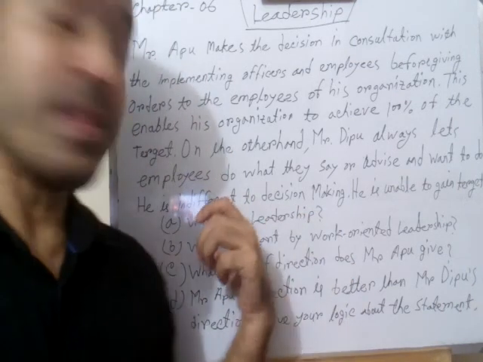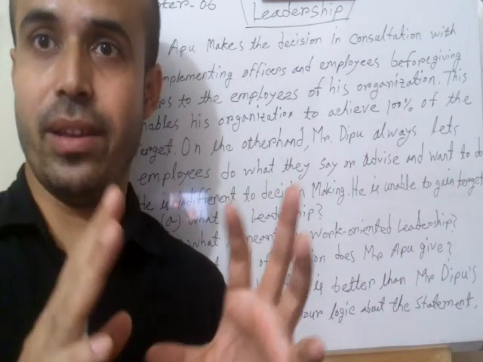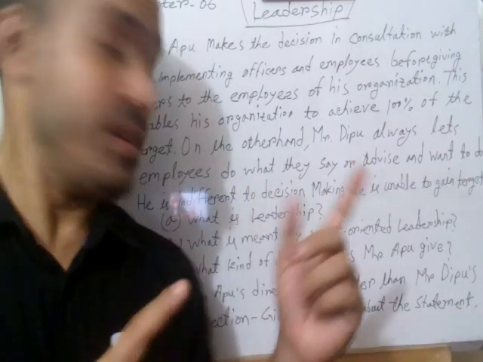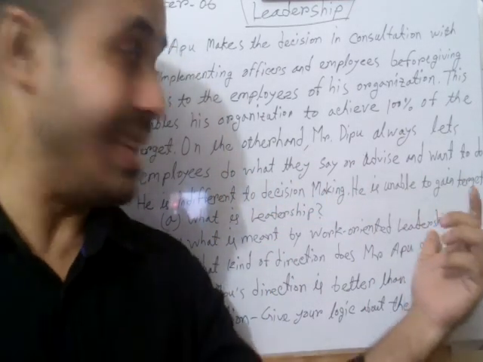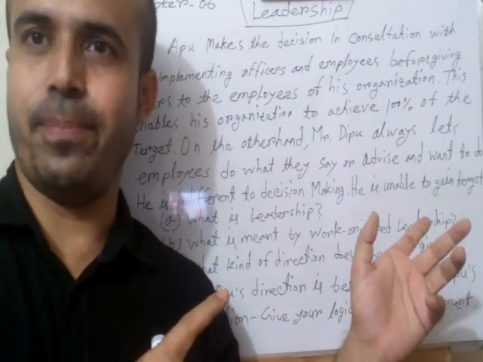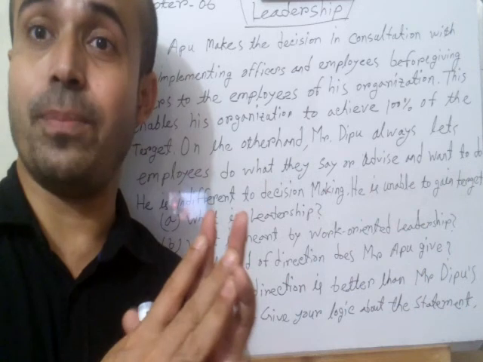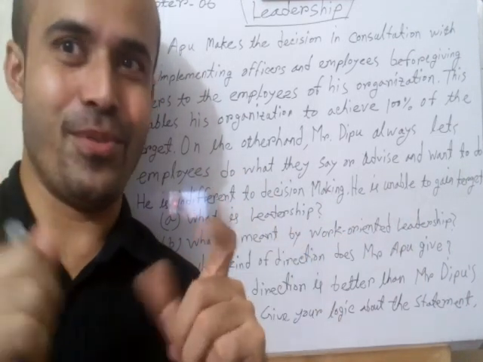Now coming to B, which is for 2 marks. You will need to explain what is meant by work-oriented leadership. Do you know, in the classification of leadership, there was leadership based on outlook? Have you remembered? I hope you remember.